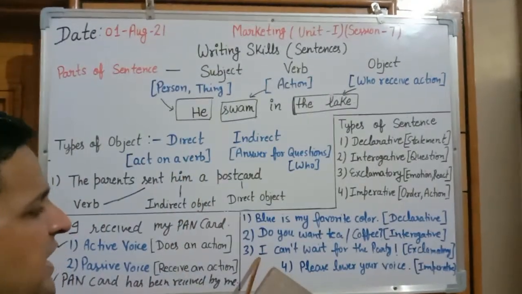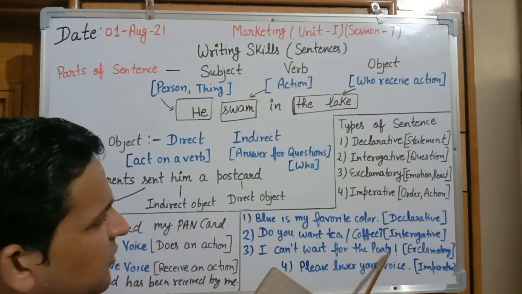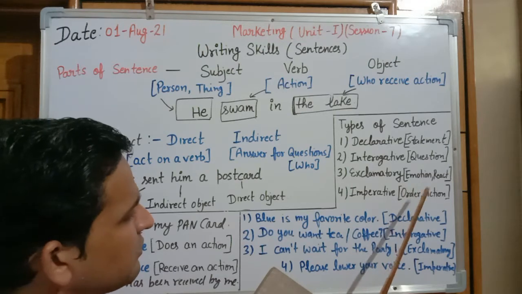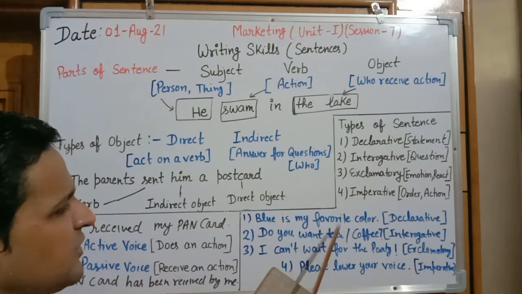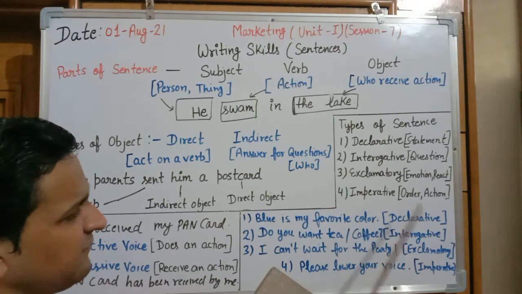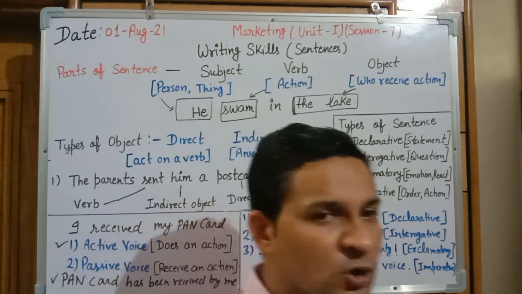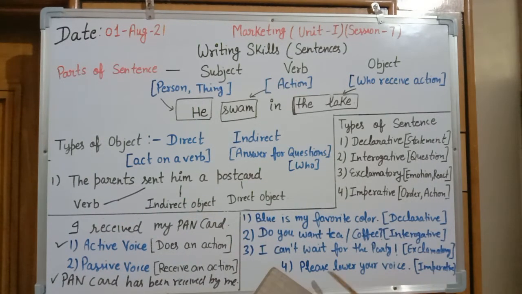Like, take the example, I cannot wait for the party. This statement is related to emotions, that's why it is an exclamatory sentence. Fourth one is imperative, that will be in the form of an order or action. Please lower your voice. It is the type of imperative.